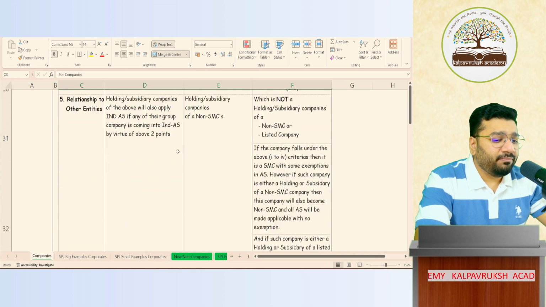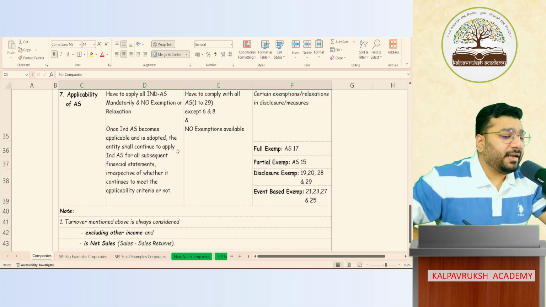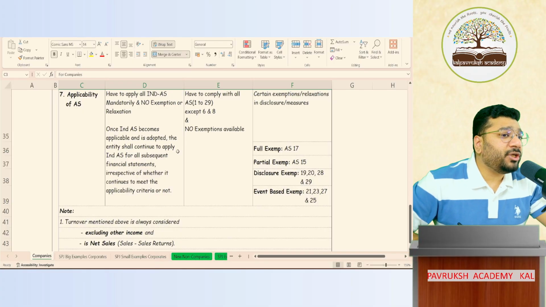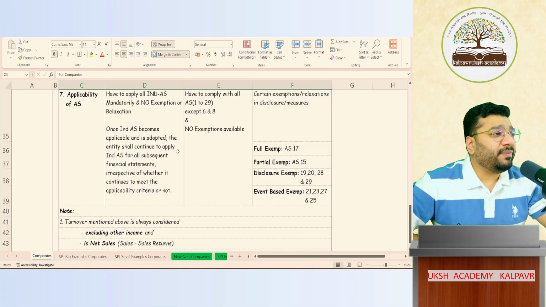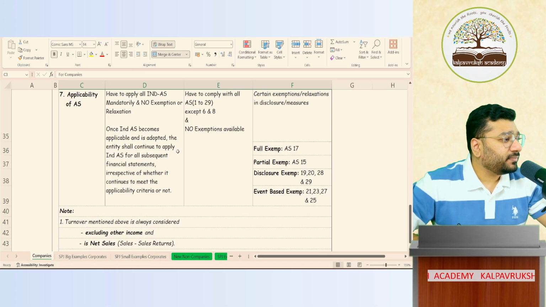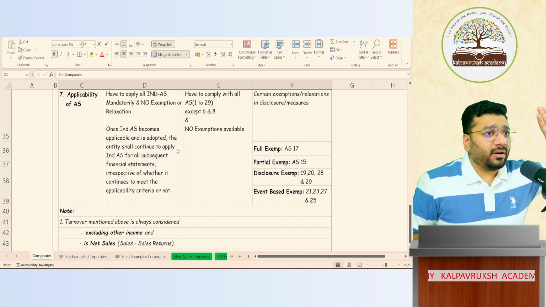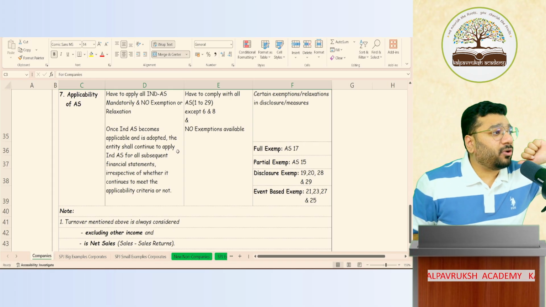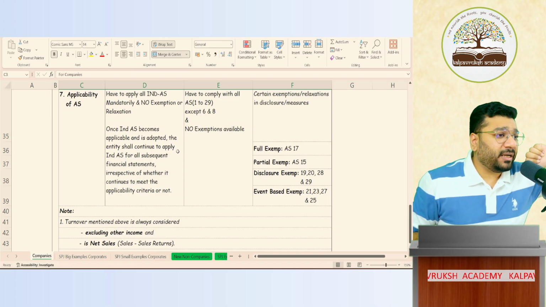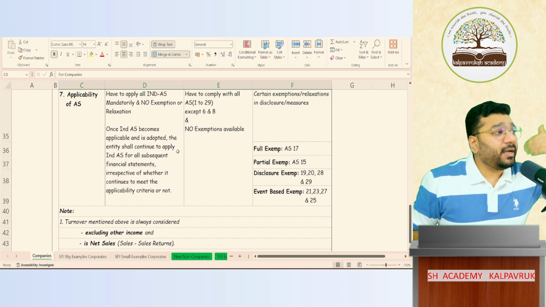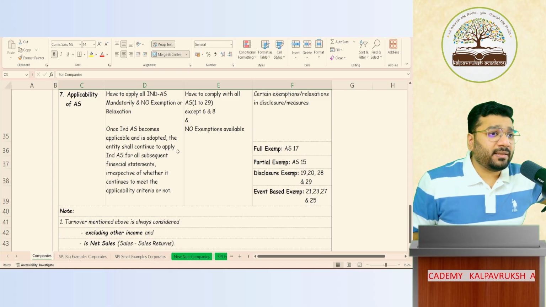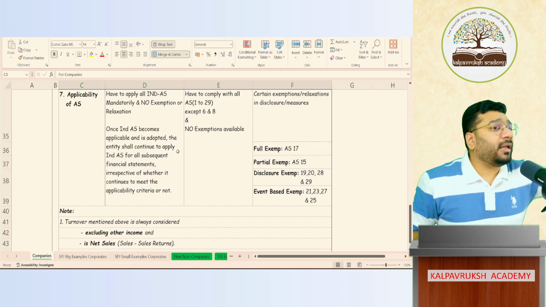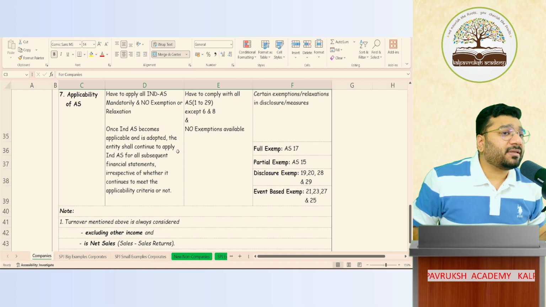In that, below I mentioned that in accounting standard 15, there is a partial exemption. Okay, what is the difference between disclosure exemption and partial exemption? When I say there is a disclosure exemption, it means in that particular accounting standard, the disclosure aspect of the standard alone is exempted. When I say partial exemption, what does it mean? Apart from disclosure exemption, there are a few more paragraphs that are applicable to all the big companies, but not applicable for these non-SMCs. Got it? Not got it?